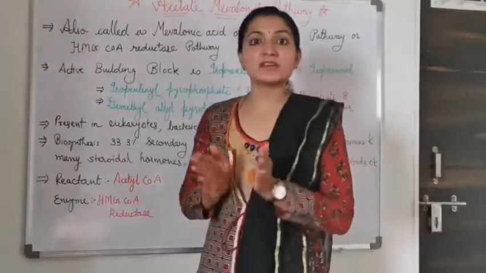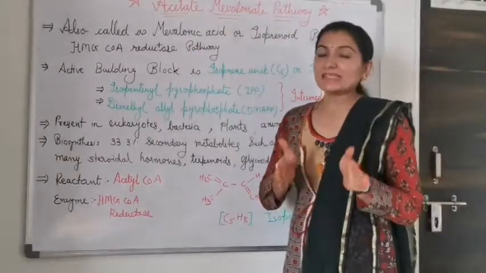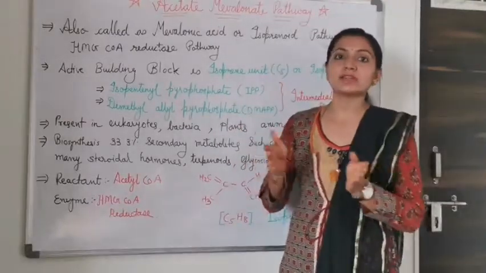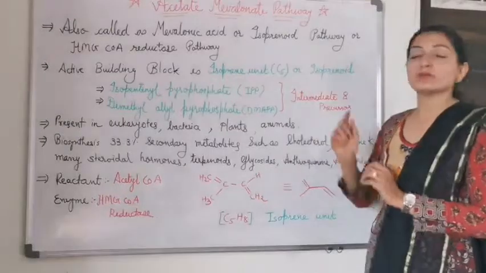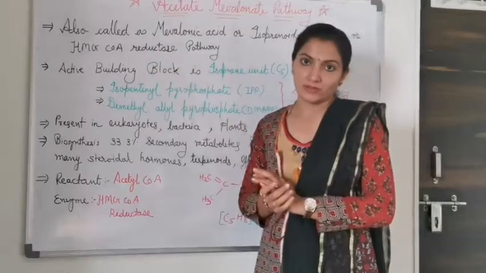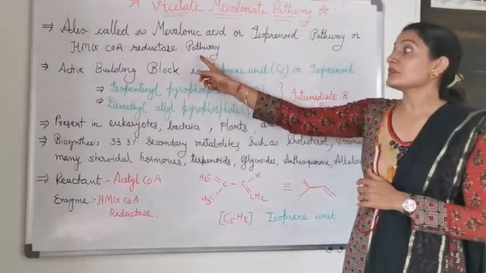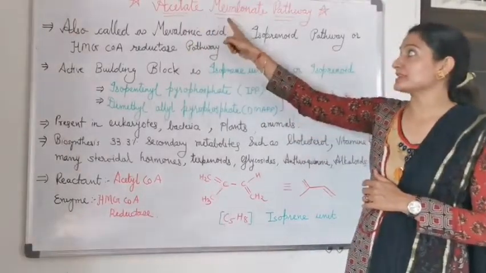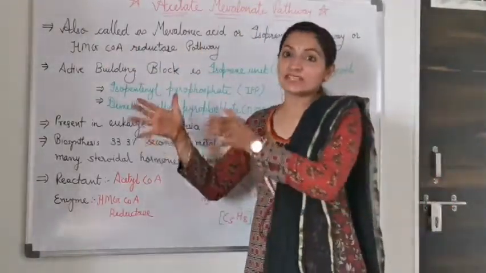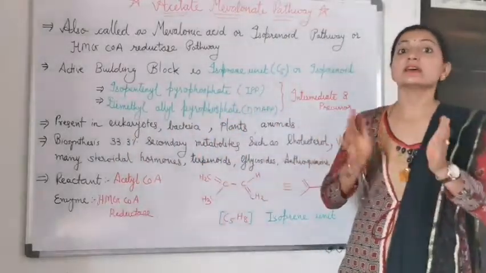Acetate pathway. Today we are going to study first the acetate mevalonate pathway. The acetate mevalonate pathway is also known as the mevalonic acid pathway, the isoprenoid pathway and the HMG coenzyme A reductase pathway. In the exam it is asked by any given name: mevalonic acid pathway, acetate mevalonate pathway, isoprenoid pathway or HMG coenzyme A reductase pathway. In that you write in detail about the acetate mevalonate pathway.